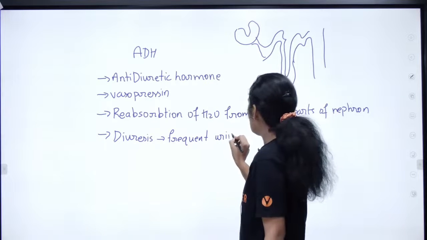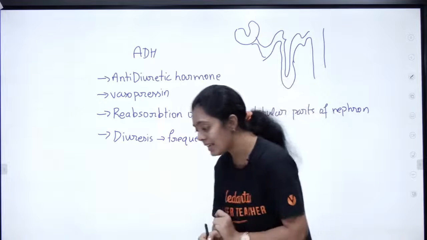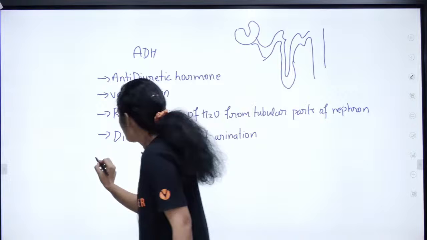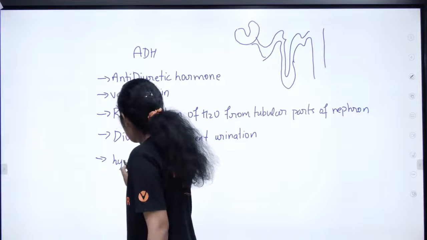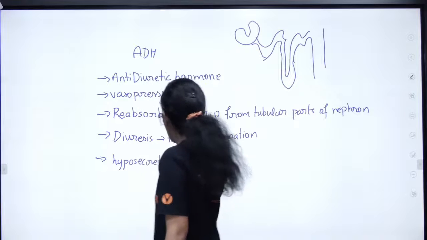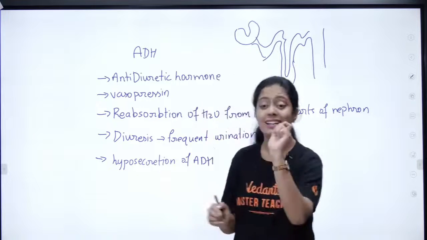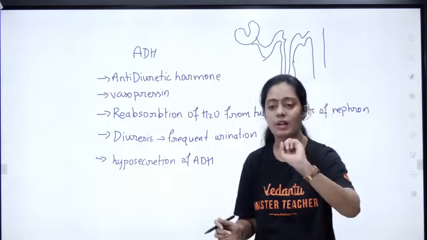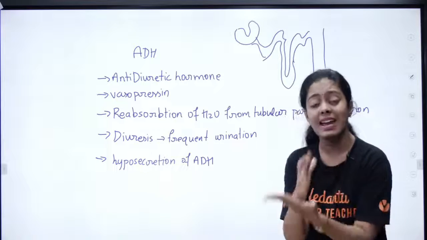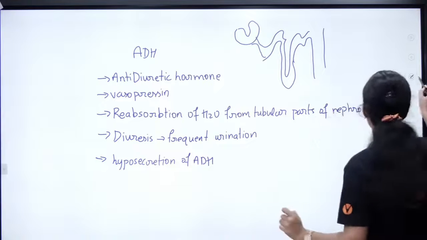I think all of you know about hyposecretion and hypersecretion. Many people have confusion here. Hyposecretion of ADH causes one disorder. Does anyone know what is the cause for hyposecretion of ADH?